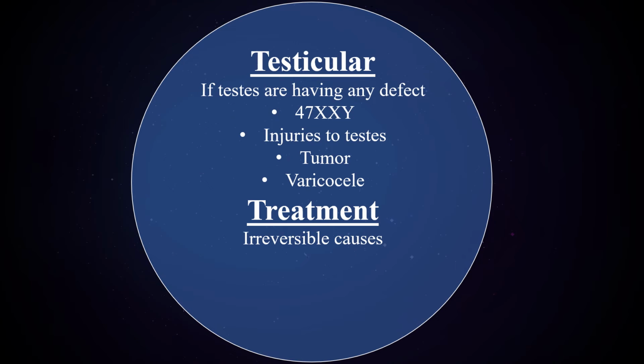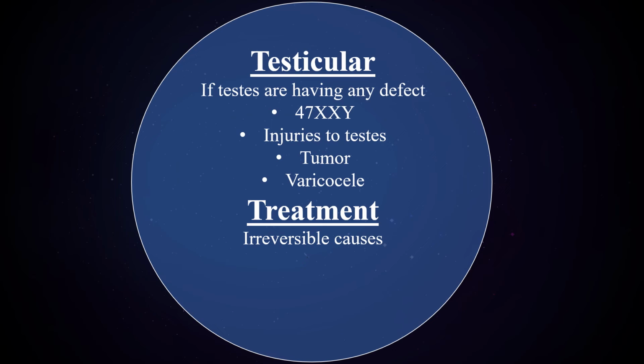Testicular causes. Testicular causes means what is happening inside the testis that is causing infertility. The most common causes are Klinefelter syndrome, in which a man has 47 XXY chromosomes, any injury to the testis, or a tumor developing inside the testis. And varicocele. Varicocele means varicosity of the scrotal veins, meaning the scrotal veins have become dilated, and due to this dilatation the blood flow increases inside the scrotum, which causes increased temperature in the scrotum.